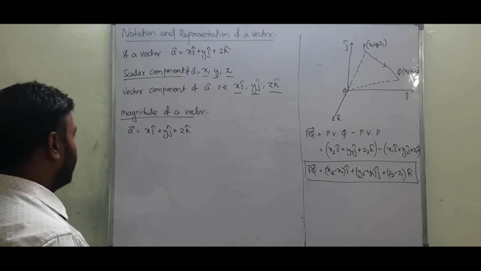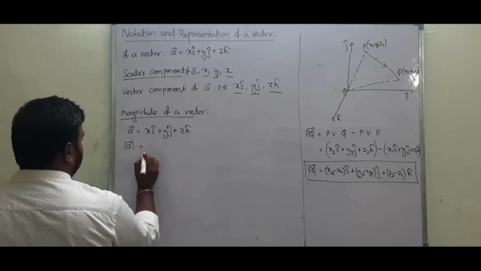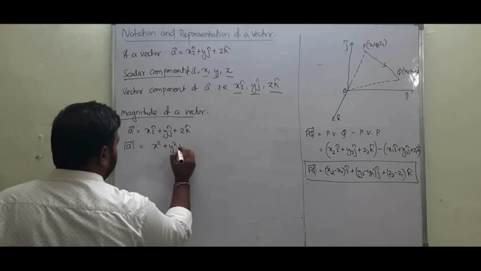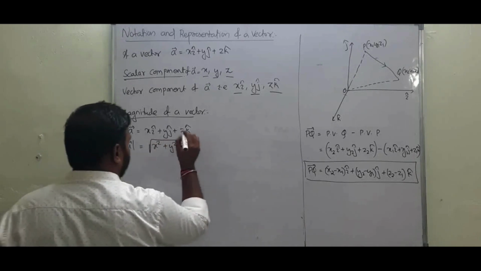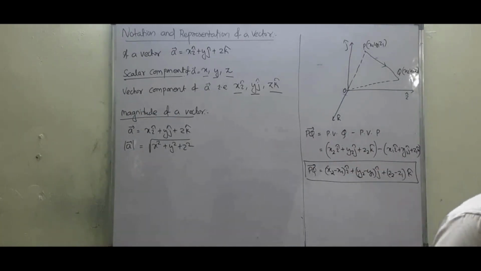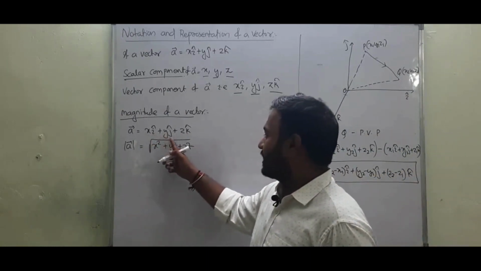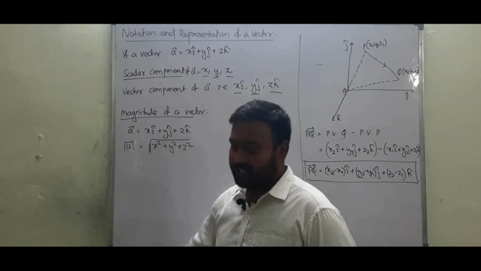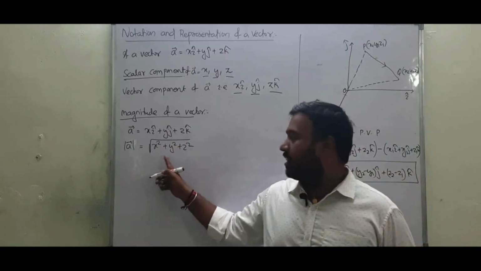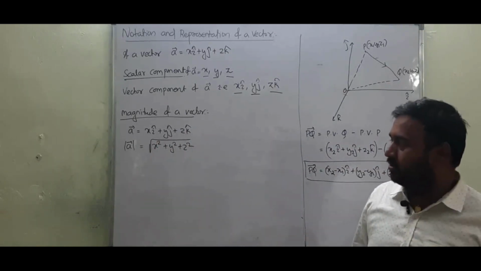Then the magnitude of the vector is equal to the square root of x square plus y square plus z square. This is nothing but the magnitude of vector A.